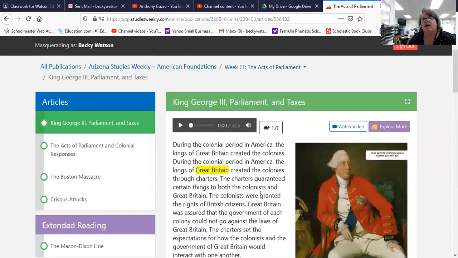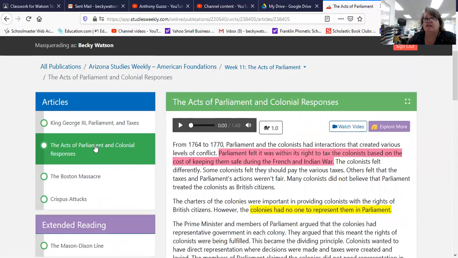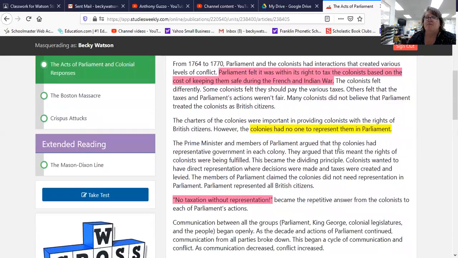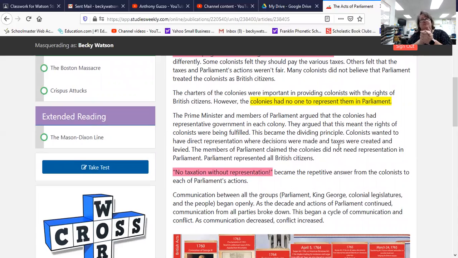Okay? All right, last week we also read this one, the acts of Parliament and colonial responses. This pink just says again, taxes. Remember, most of the acts of Parliaments involved taxes. But then we have a problem. There was no one there to represent the colonists. Remember, this made them angry. So they came up with a phrase. And what was their phrase? Here it is in pink. No taxation without representation. In other words, you can't tax us because we have no one there.